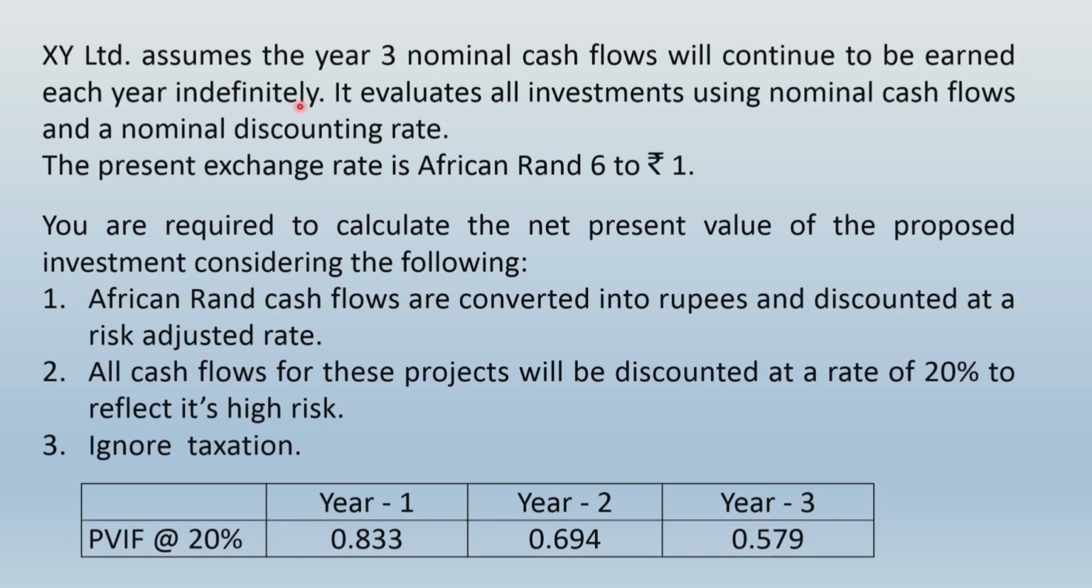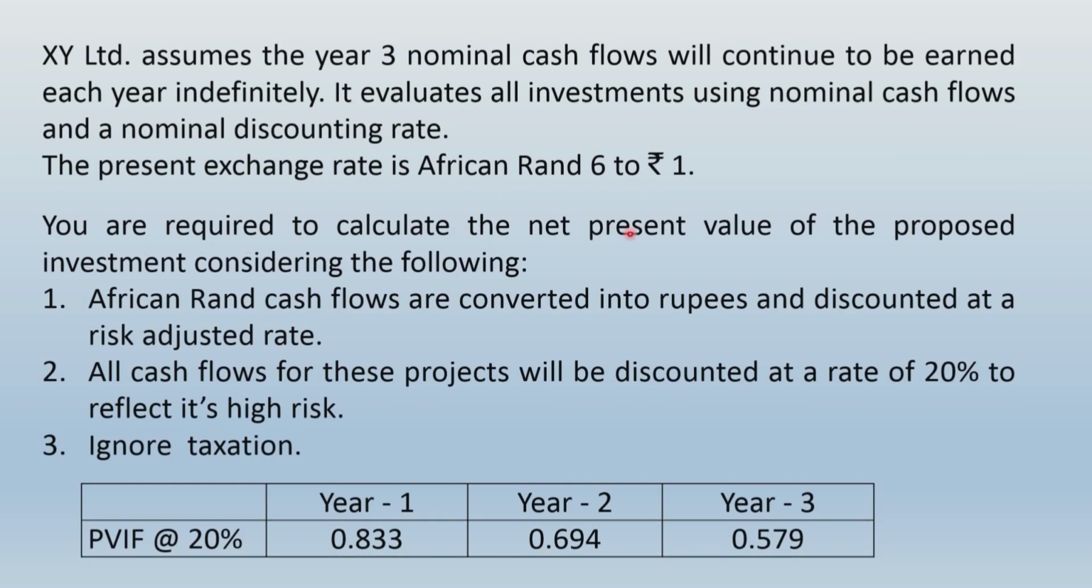That means here indirectly the question is asking you to apply the perpetual growth formula. Though the cash flows won't grow, that means the growth rate in cash flow will be 0, but these cash flows will be earned at the same constant amount each year indefinitely. It evaluates all investments using nominal cash flows and a nominal discounting rate. The meaning of this line is the company will evaluate all the decisions based on nominal cash flows and obviously the nominal discounting rate. Present exchange rate is African rand 6 to rupee 1. That means 1 rupee equals 6 rands.